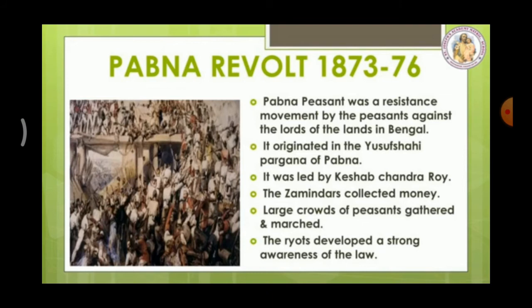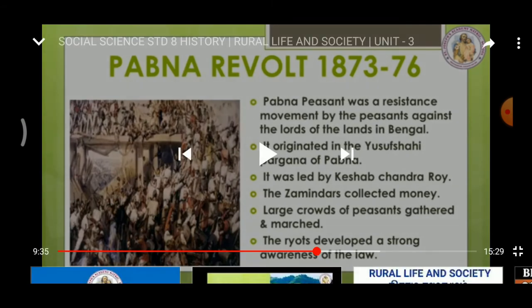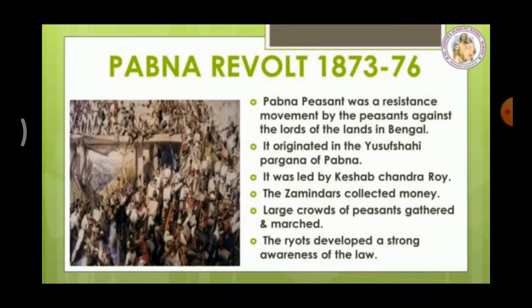Large crowds of peasants gathered and marched through villages, frightening the zamindars and appealing. Appealing means forcing other peasants to join with them. So large crowds of peasants gathered in one place opposed to zamindars. Hardly any zamindars or zamindars' agents were killed or seriously injured. Many zamindars were killed. In the course of the movement, the rioters developed a strong awareness of the law and their legal rights and the ability to combine and form associations for peaceful agitation. So they started one organization for this critical situation.